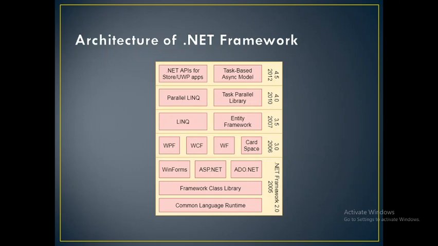Next come WPF, WCF, and WF CardSpace, which we will learn about in later video sessions. In later .NET releases, the major additions are Language Integrated Query and Entity Framework. What is Entity Framework? Entity Framework deals with object relational mapping for C# or your programming language. This is a brief architecture of the .NET framework.